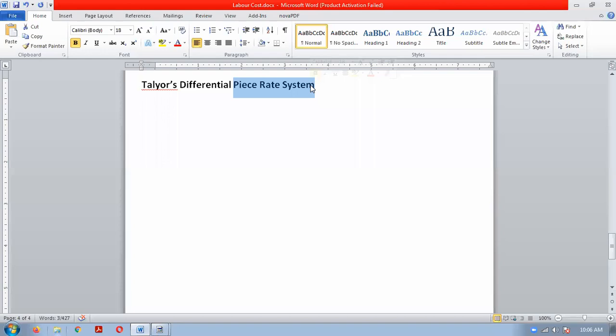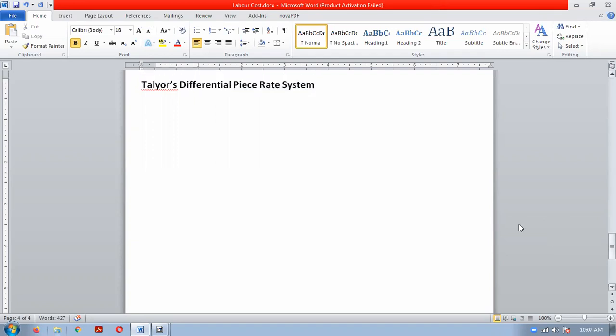Understood? That is the difference between a piece rate system and a time rate system. Clear? Everybody understood what a piece rate system and a time rate system is?